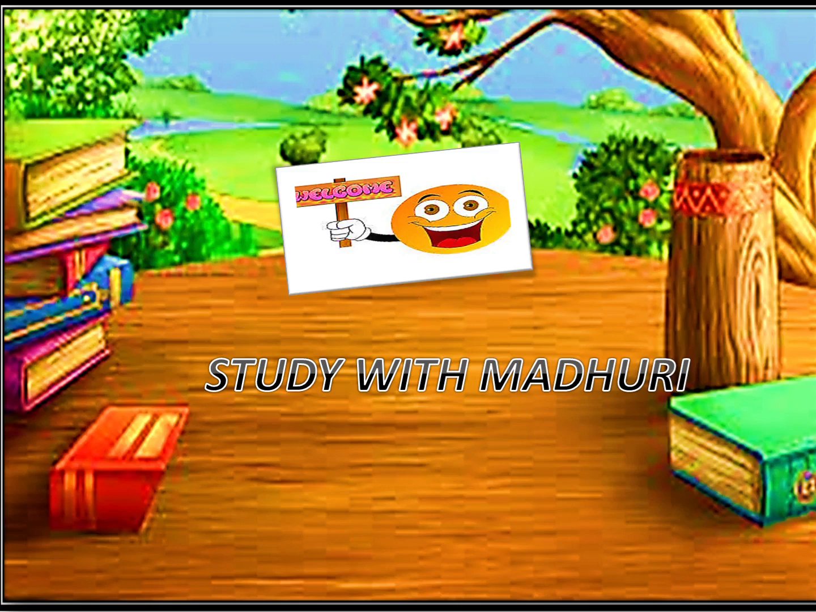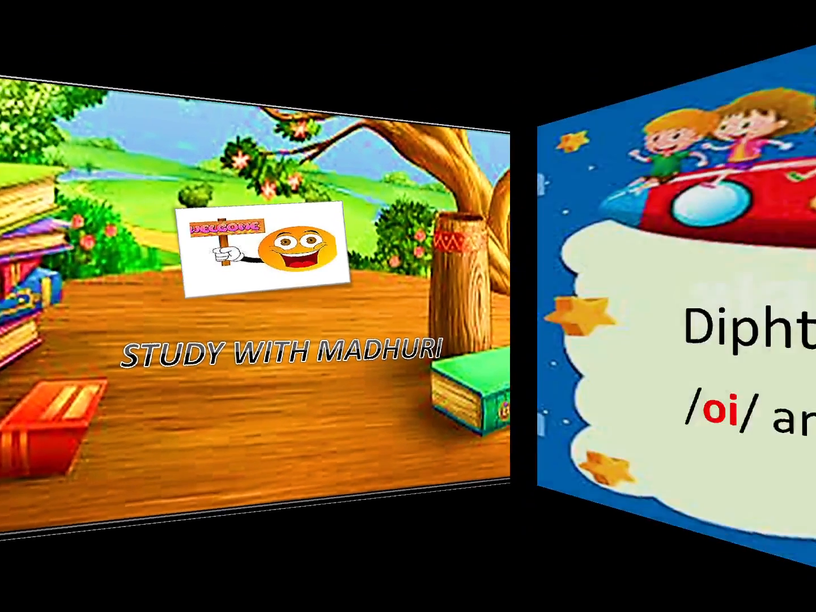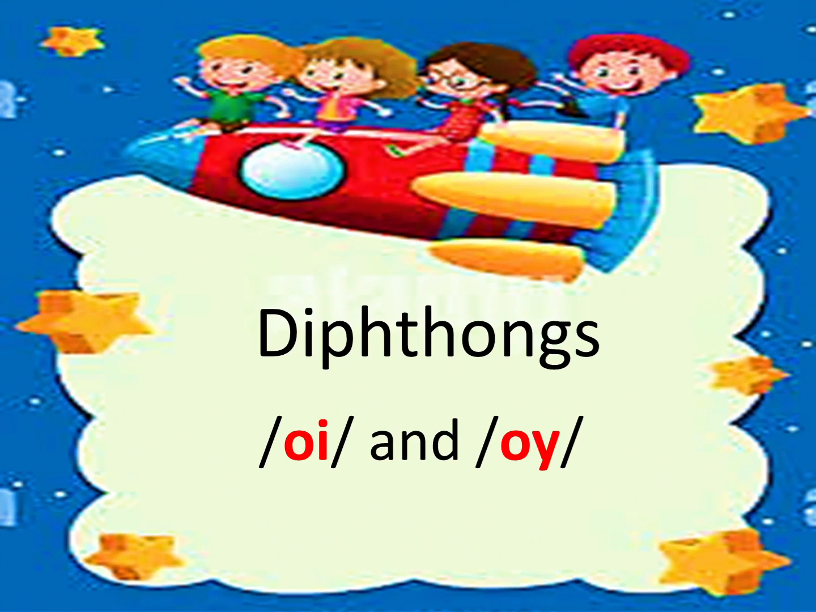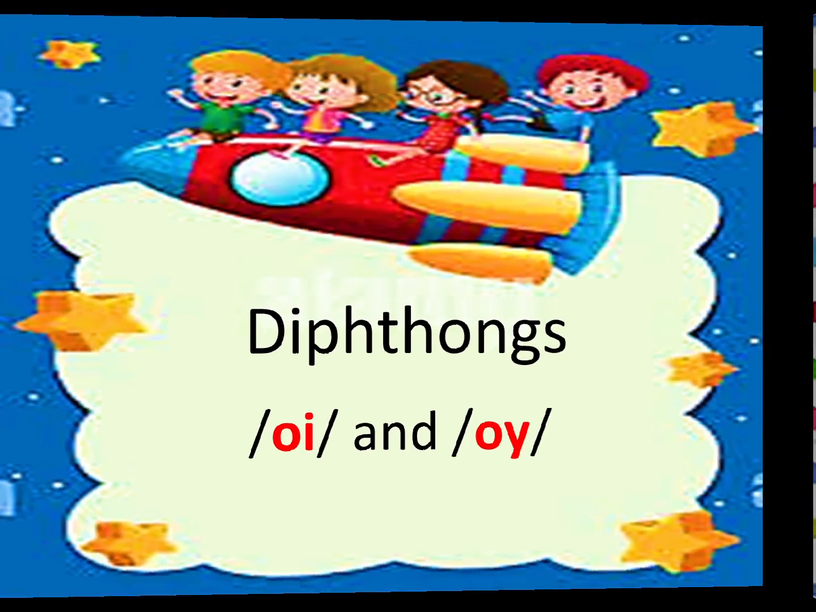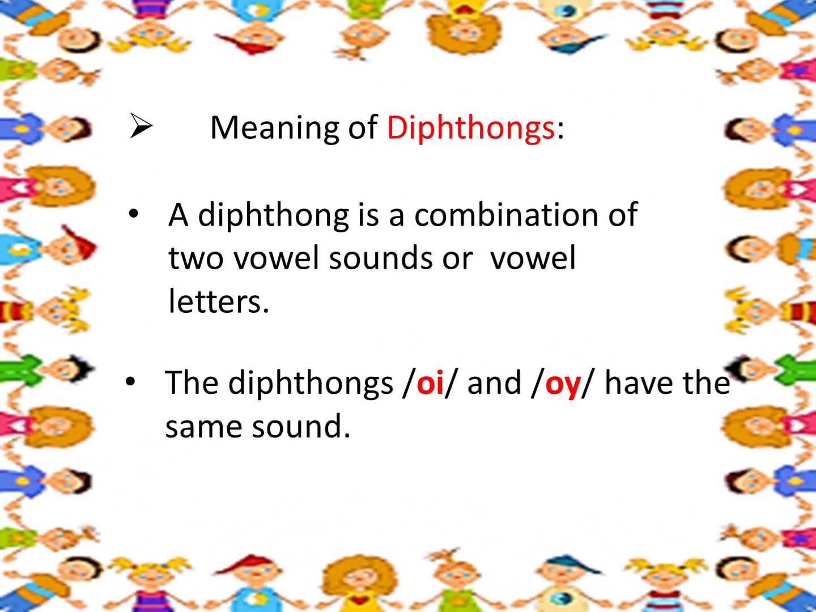In today's video, we will learn about diphthongs. OI and OY are the diphthong words. Let's understand the meaning first. A diphthong is a combination of two vowel sounds or vowel letters.